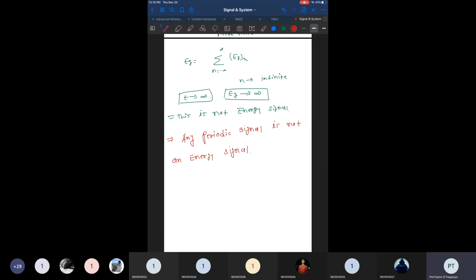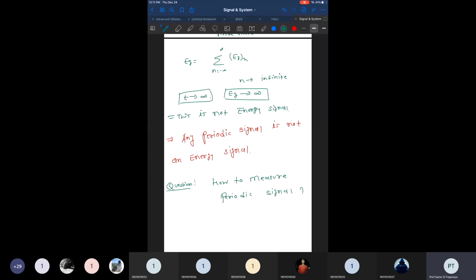But now the question comes. What is the question here? The question is how to measure a periodic signal. Because if energy is not a measure of a periodic signal, then what is the measure? Then the power comes into the picture. So what will the power tell us? The power will tell us the energy per time, right? Energy per time, that is power.